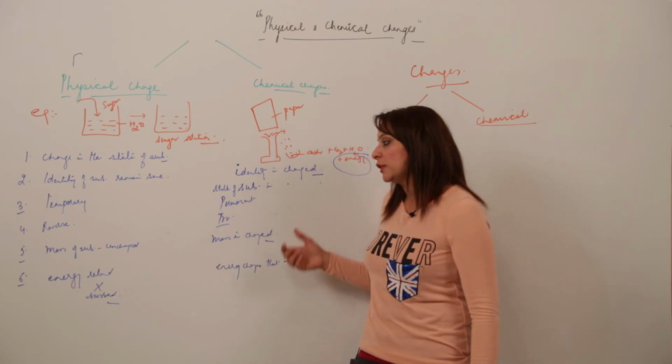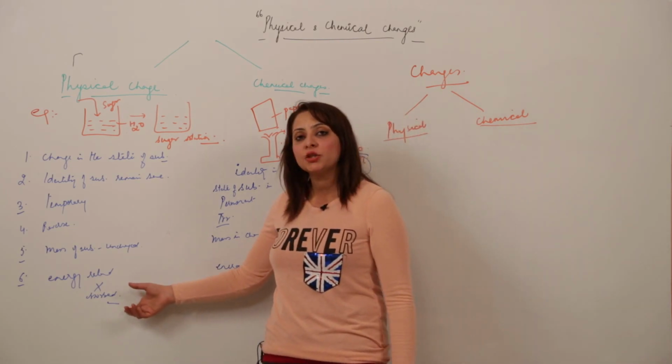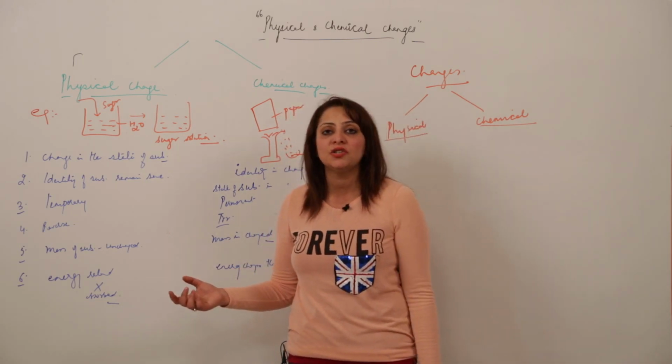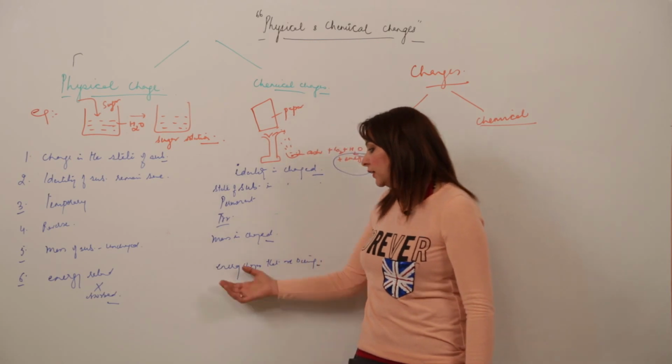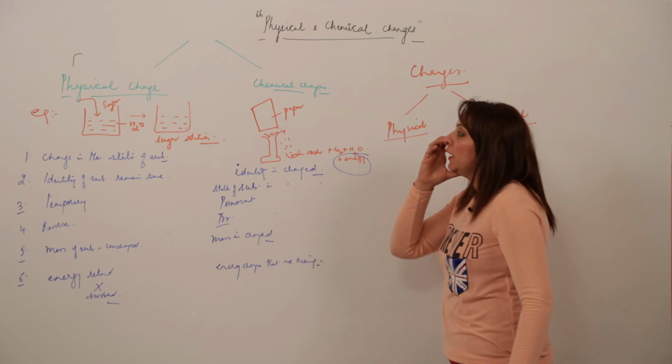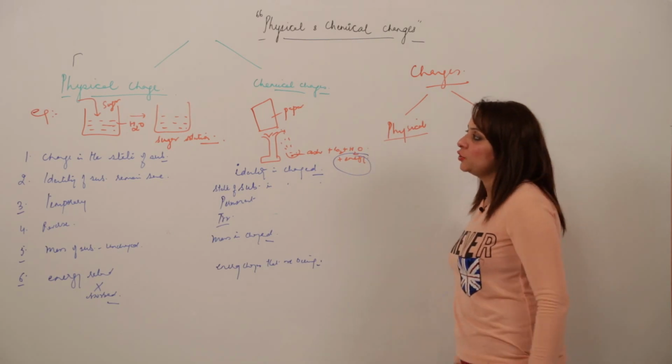In a physical change energy is neither released nor absorbed, but in a chemical change sometimes the energy is absorbed, sometimes the energy is released. So it is undergoing energy changes. These are the two categories in which we classify changes.